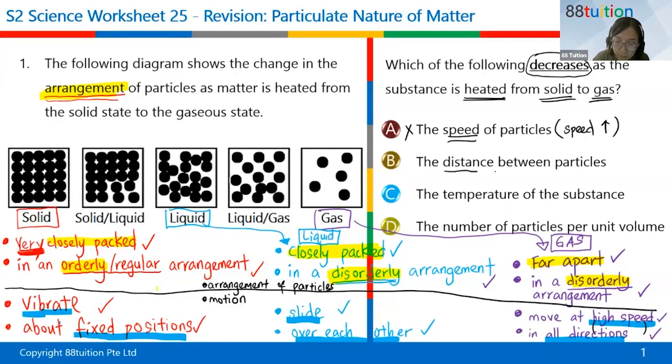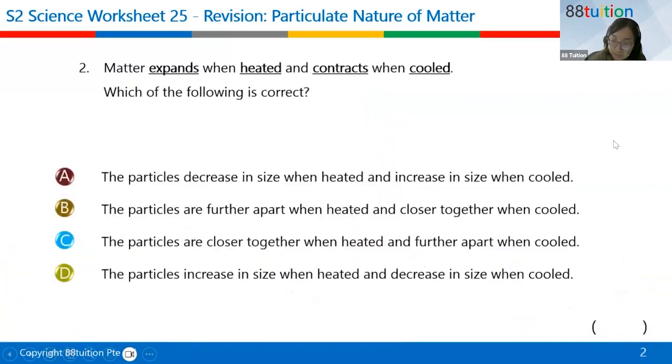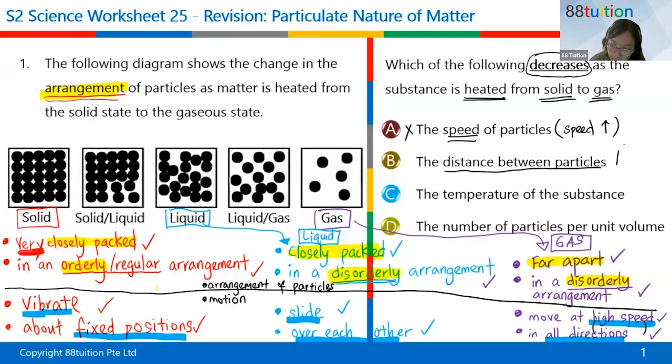Then the distance between the particles. At first they are very closely packed, then they become closely packed, then for gas they are far apart. So the distance between the particles actually goes up. So this is wrong. I'm looking for something that goes down.